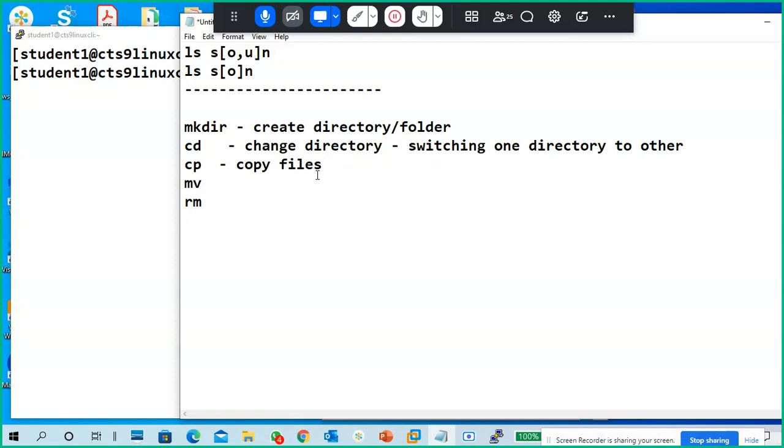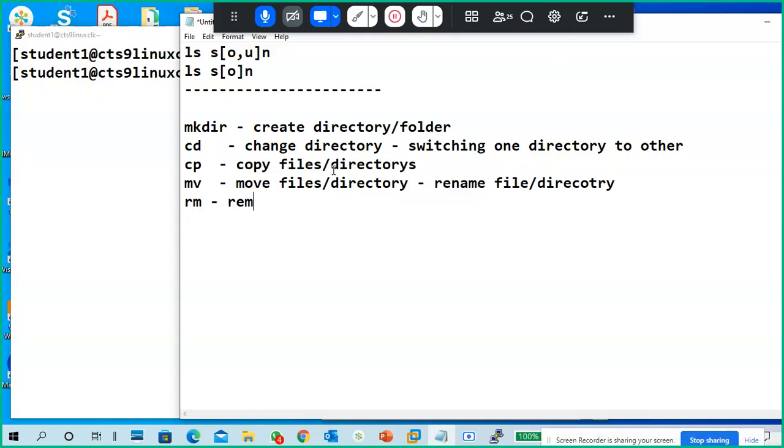Of course, we can copy files or directories. mv is used to move files from one location to another location. Also we can use it for renaming a file or a directory or a folder.